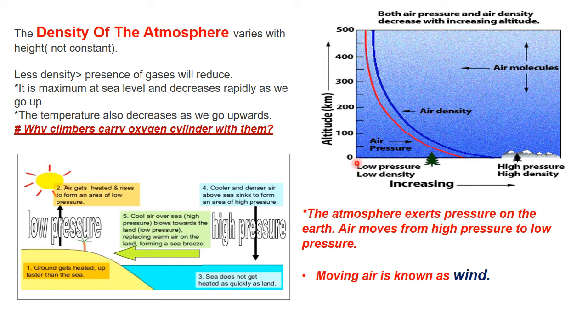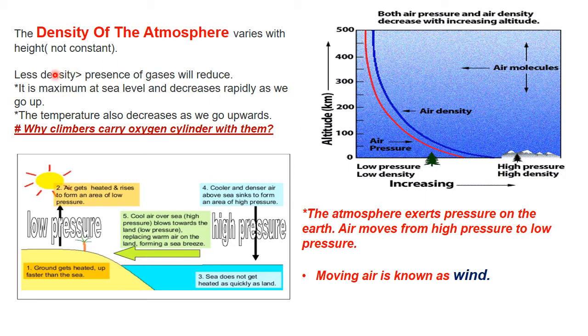If the altitude is low, that means we are on the flat surface, on plains, so the pressure and density are more. But suppose we are climbing a mountain and we have reached up to 200 kilometers, then you see the air pressure and density both are reducing. If the altitude is less, say 50 kilometers, the air pressure and density are more, it will be around over here. But if it is 200 kilometers, the air pressure and density both will reduce. Okay, so why did it reduce?